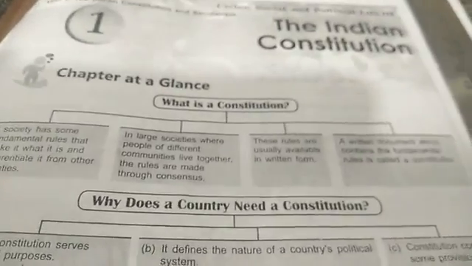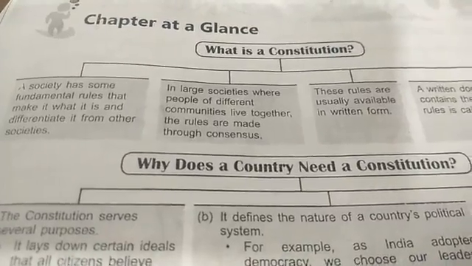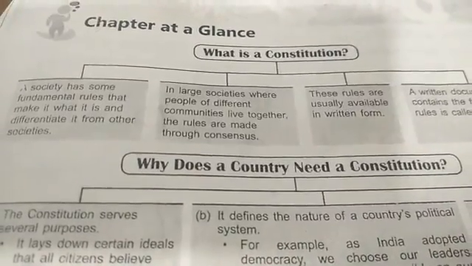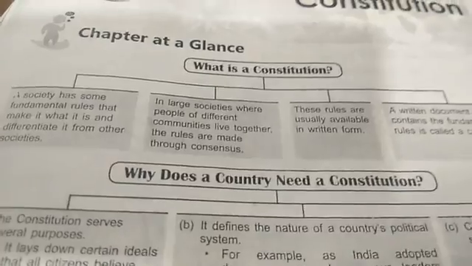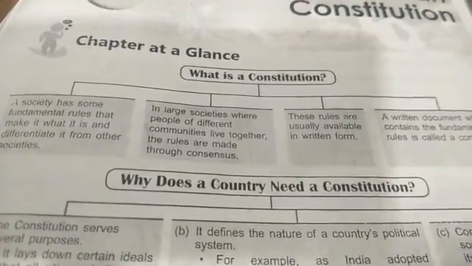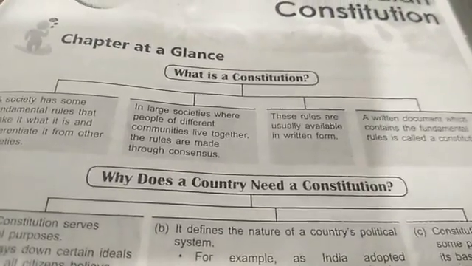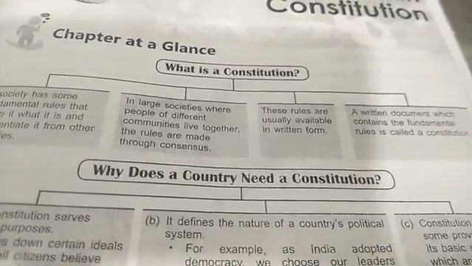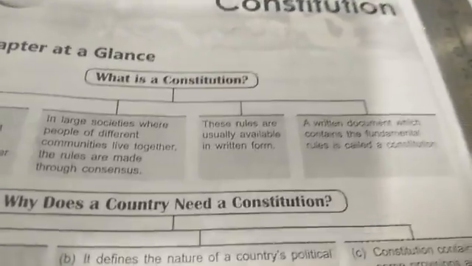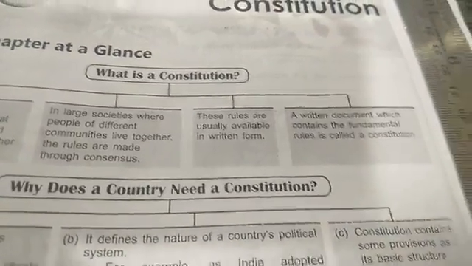Our first topic is what is a constitution. Society has some fundamental rules that make it what it is and differentiate it from other societies. In a large society where people of different communities live together, the rules are made through consensus. These rules are usually available in written form. So you can say a written document which contains the fundamental rules is called a constitution.